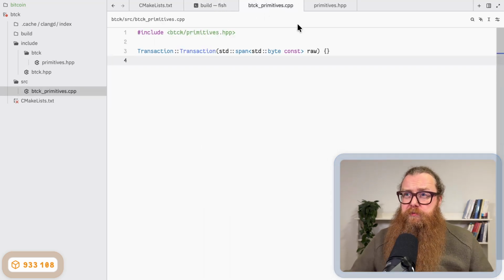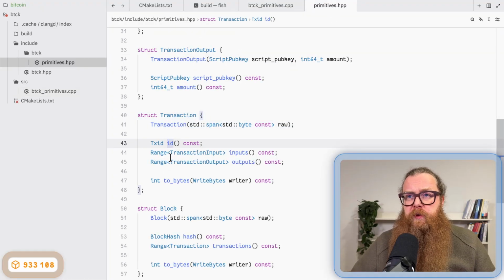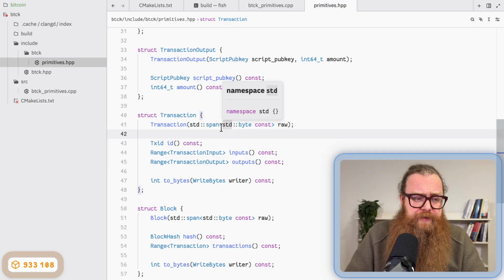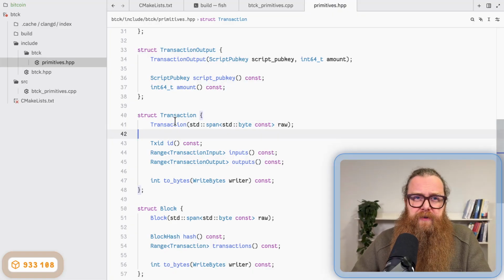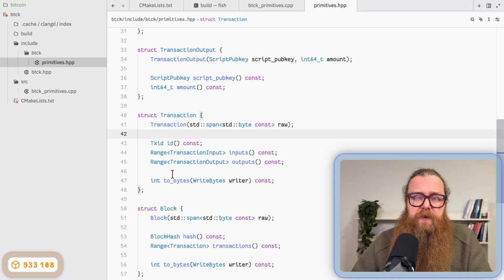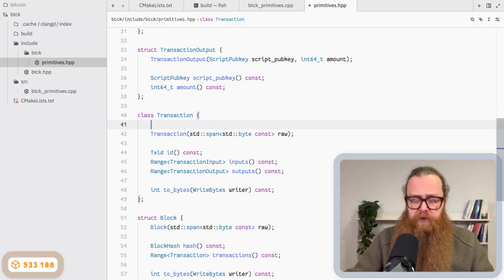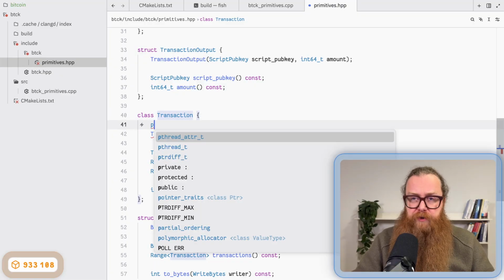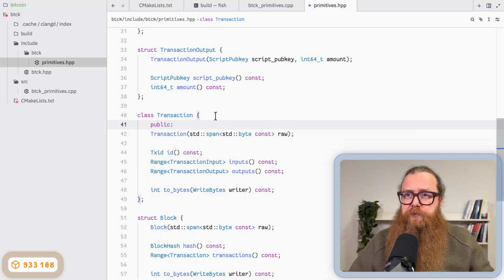So now in the header file, you remember in the C API, we had those forward declarations of opaque types. We want to do the same in C++, but we want to have this opaque type in the private section of the transaction. So I turn this struct into a class, and all the stuff that we had previously is put into the public interface.